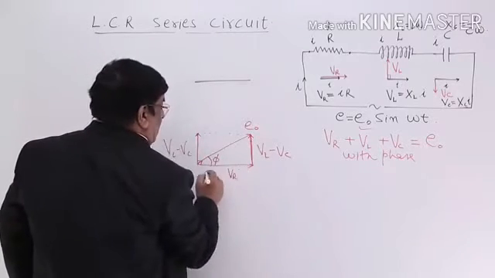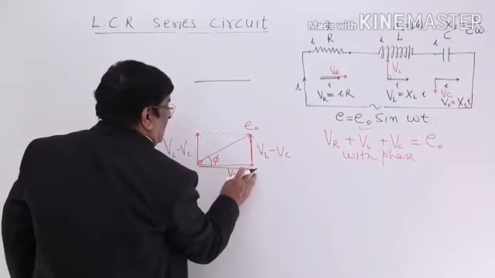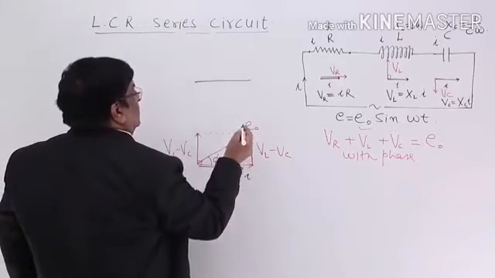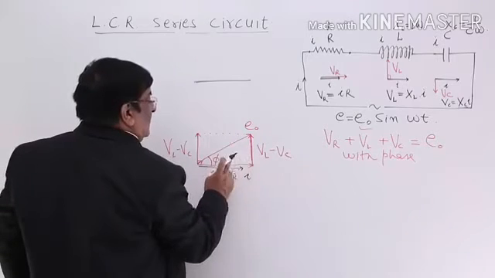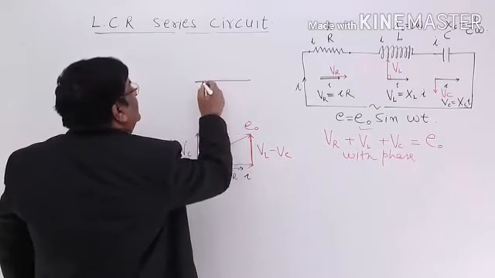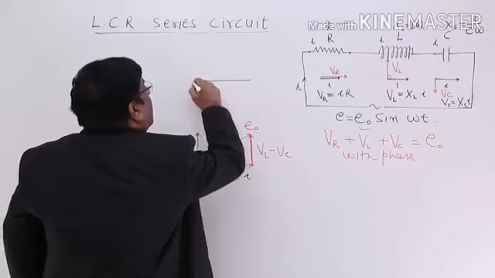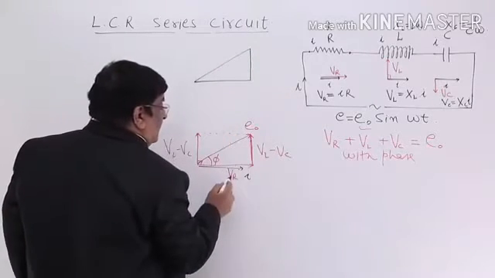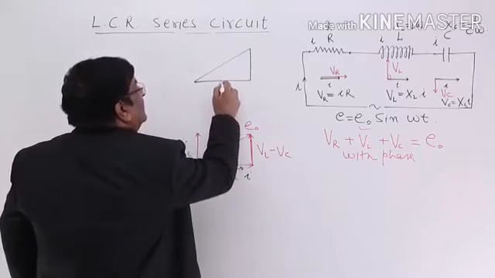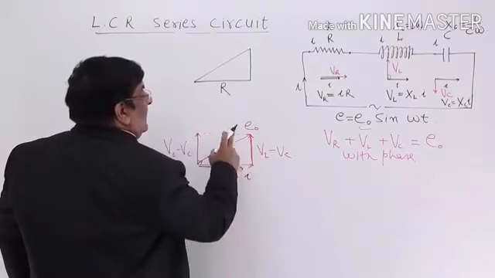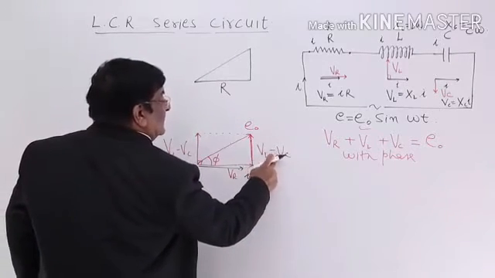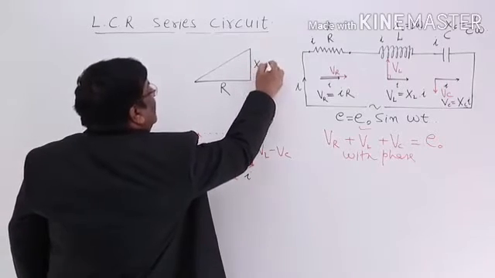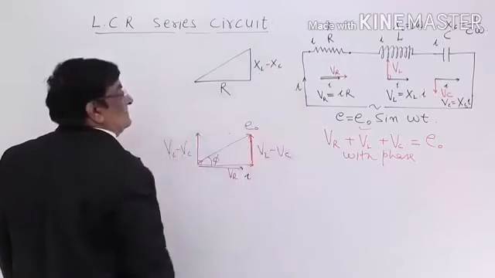This is the direction of I, same direction. So if VR is divided by I, we get R. If VL minus VC is divided by I, we get here XL minus XC.